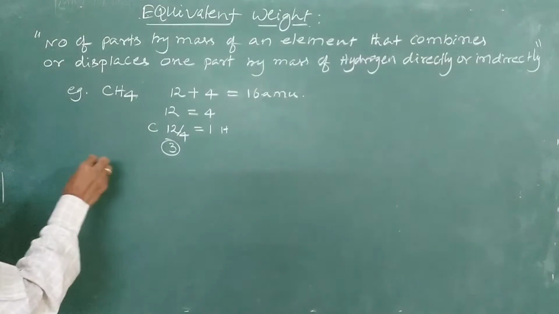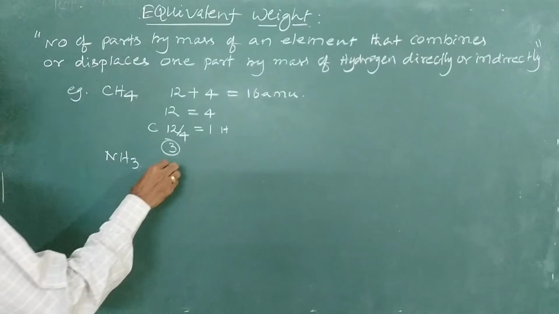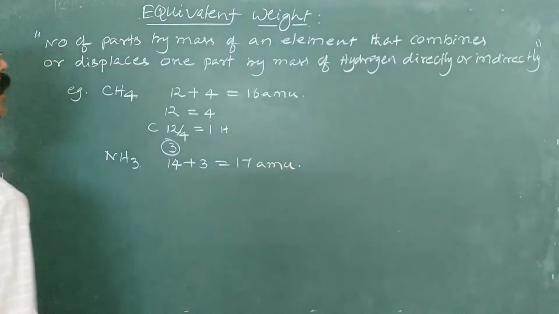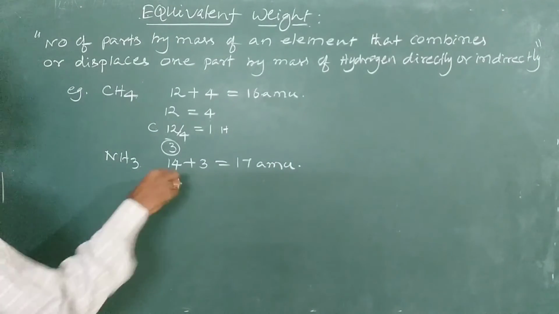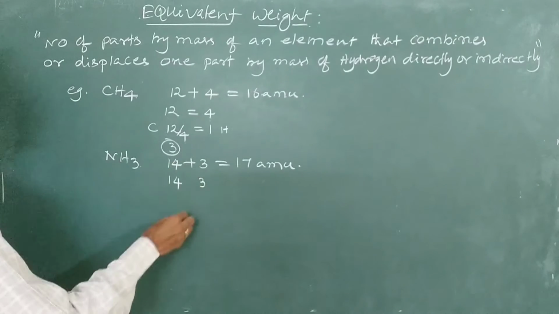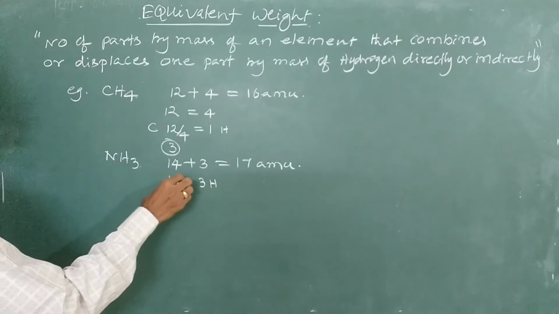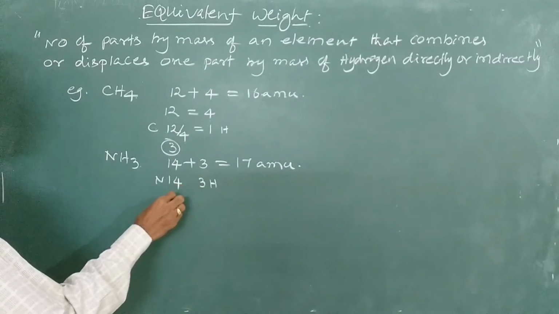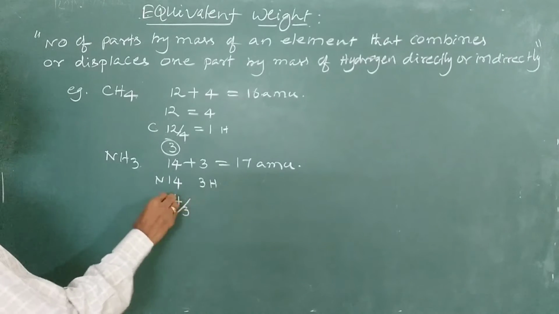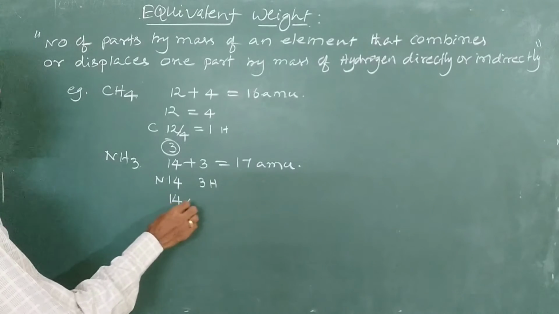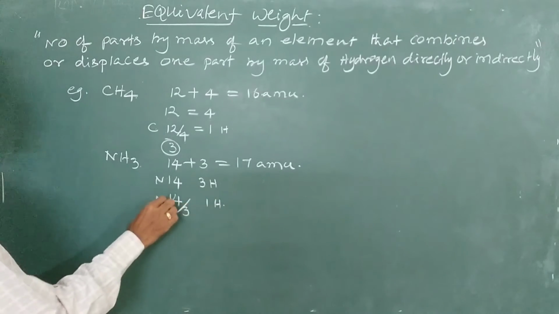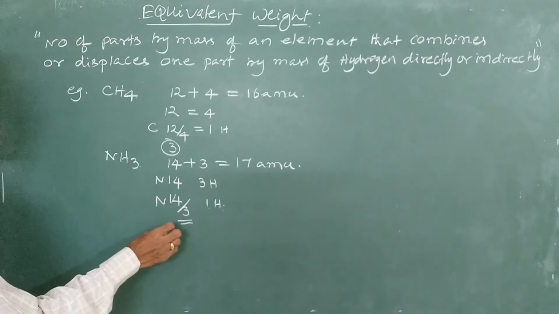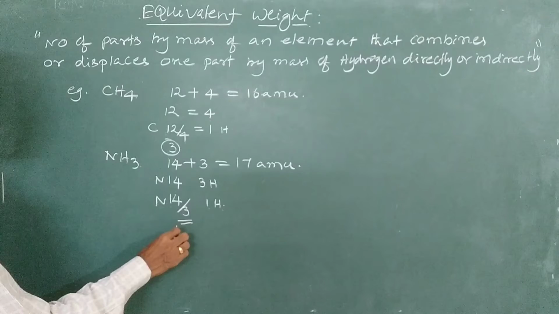Similarly, take ammonia. The molecular mass is 14 plus 3 is equal to 17 AMU, and here 14 AMU of nitrogen combined with 3 AMU of hydrogen. So one part of hydrogen now combines with 14 by 3 parts by mass of nitrogen. So this is the mass of nitrogen that combines with one part by mass of hydrogen. So the equivalent mass of nitrogen is 14 by 3.